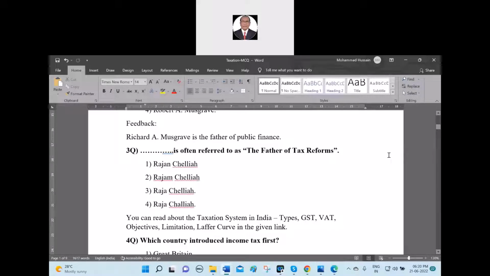You can read about the taxation system in India, types, GST, VAT, objectives, limitations, Laffer curve in the given link. Okay, GST, everybody knows. What is the full form of GST? Goods and Services Tax. Is it an abbreviation, an acronym, a contraction, a shortening?